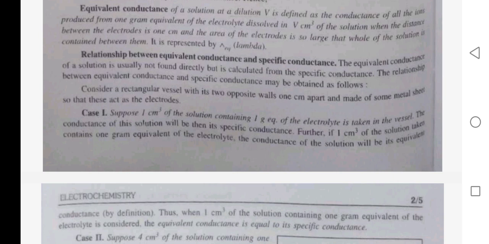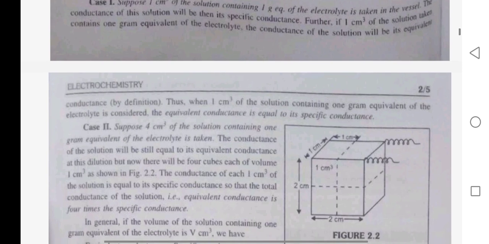The conductance of this solution will be the same as its specific conductance. Further, if 1 centimeter cube of the solution taken contains 1 gram equivalent of the electrolyte, the conductance of the solution will be the equivalent conductance, by definition.